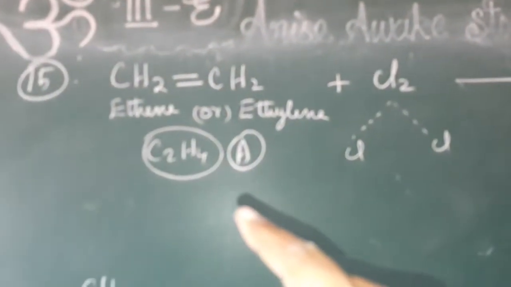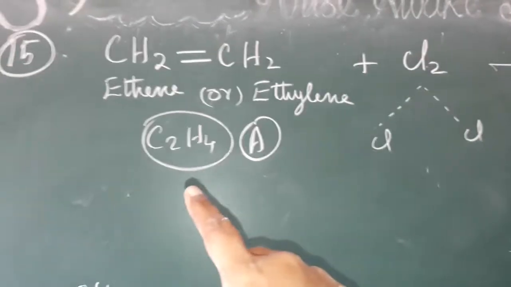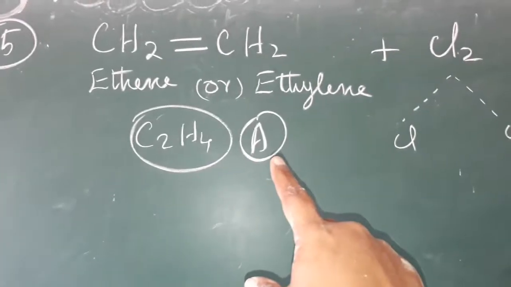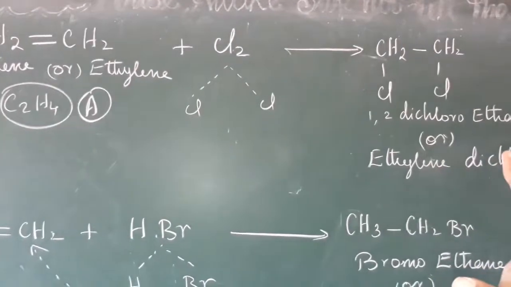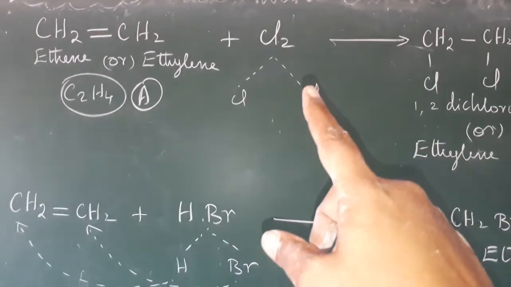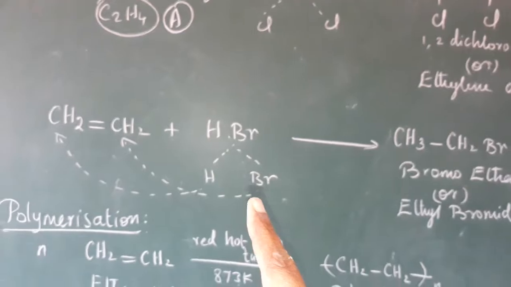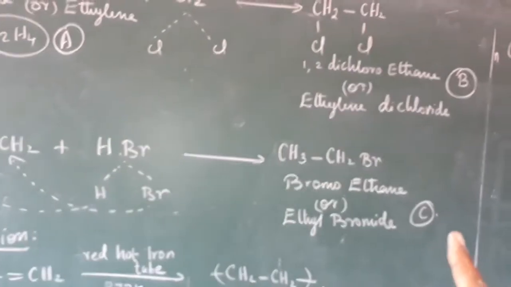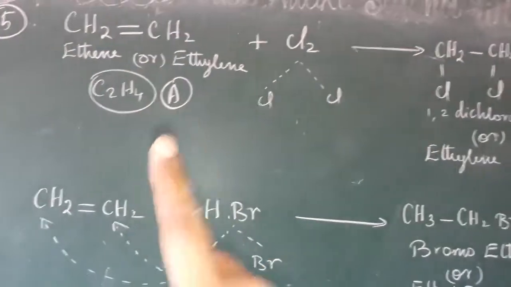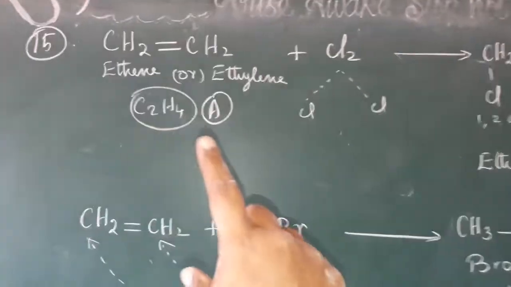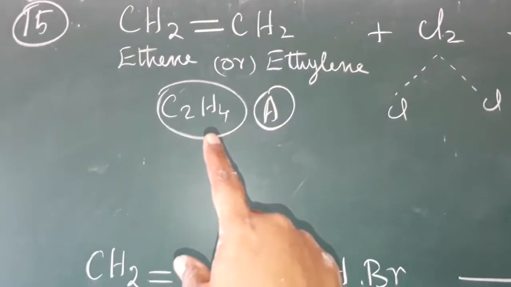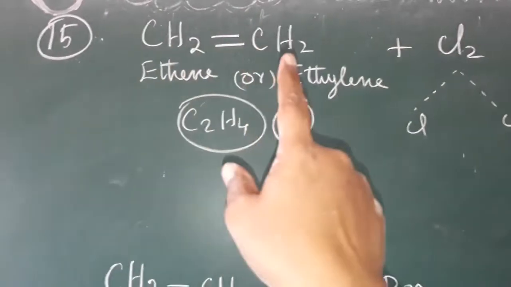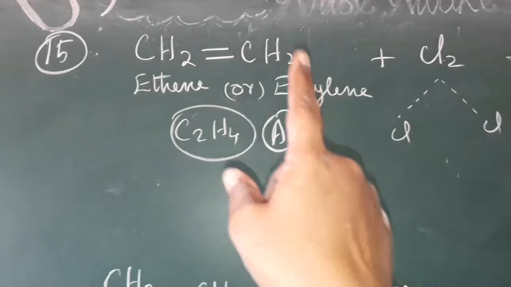Next, evaluate question 15. They have given us C2H4. That is a compound, the A compound. It gives the B compound when it is reacted with chlorine, and when it is reacted with HBr, it gives the C compound. That is the question. We have to identify A, B, C. What is A? It is 2 carbons with hydrogen. How many hydrogens? 4 hydrogens. So first of all, put the 2 carbons like this and hydrogens like this.